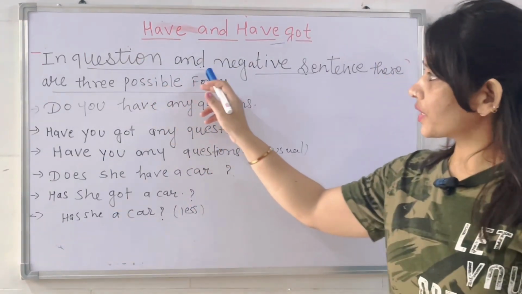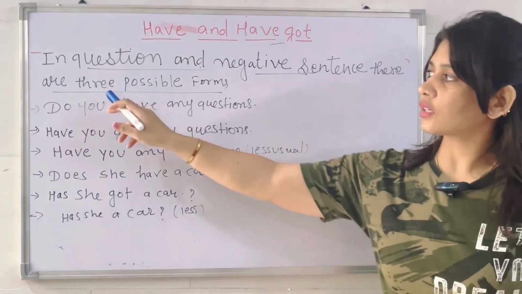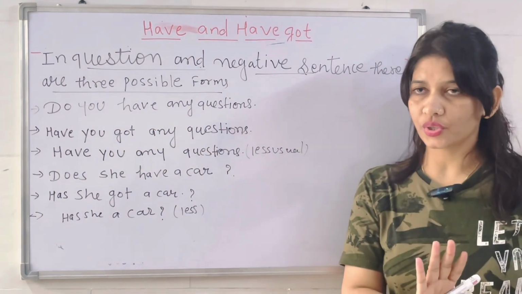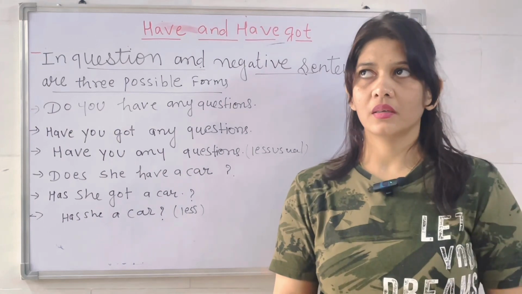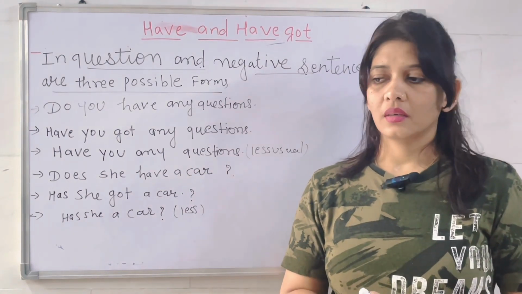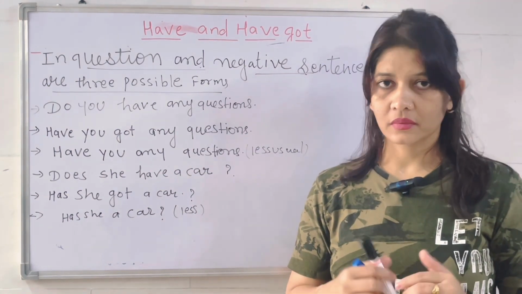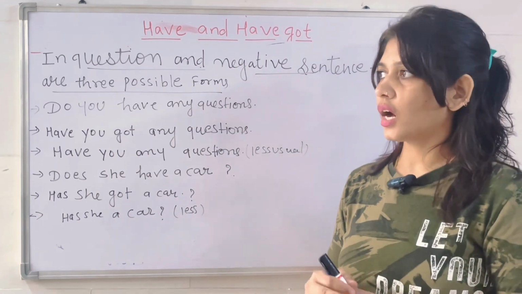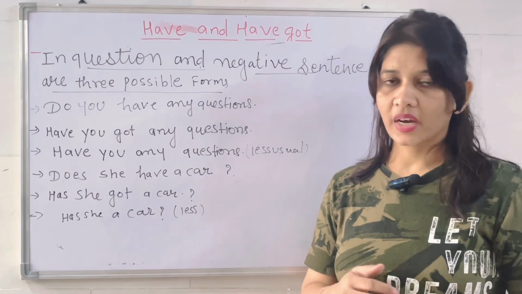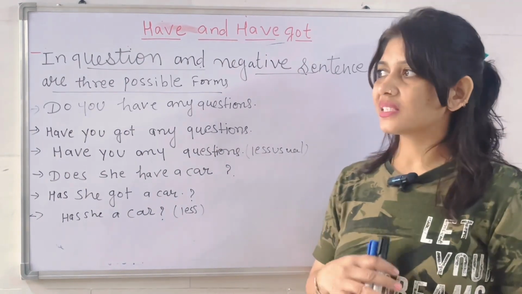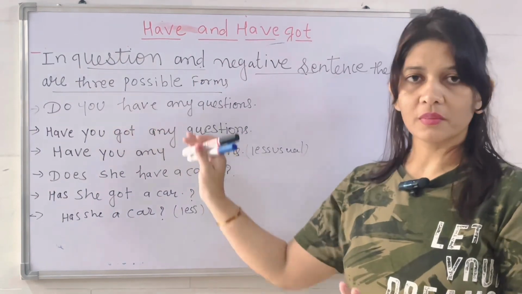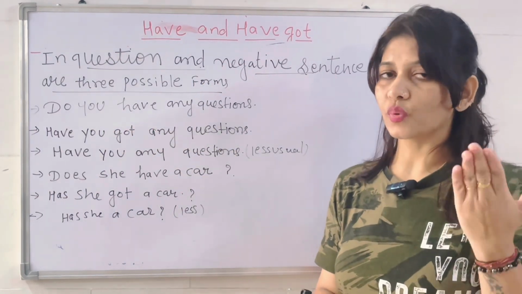In questions and negative sentences, there are three possible forms. Generally, when you ask someone a question, for example, how many children do you have? This is the WH form. How many students do you have in your class? But generally, we use questions in three forms, three possible forms in which we ask a question to someone.